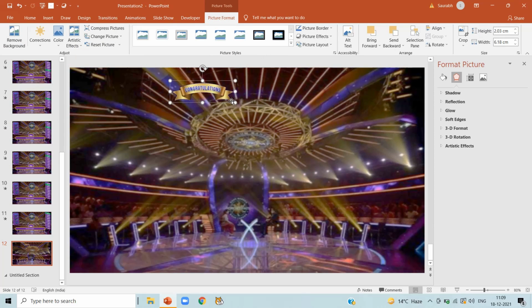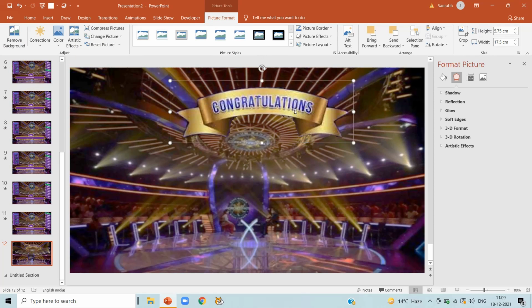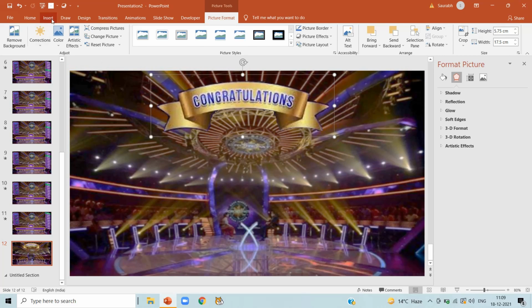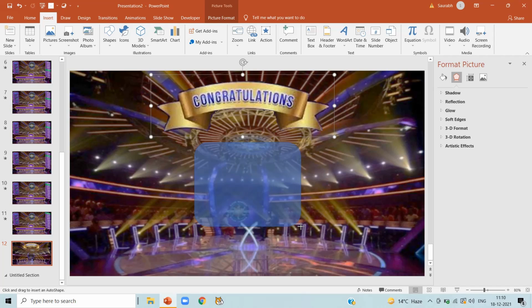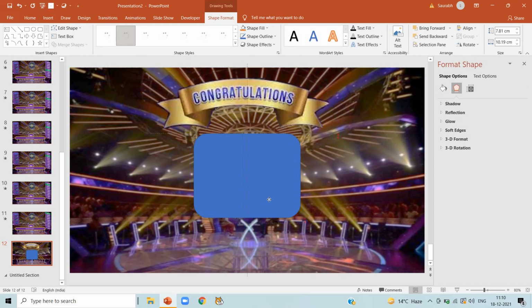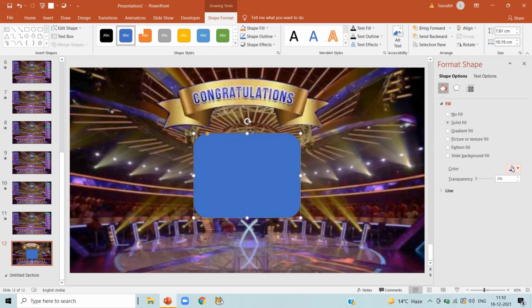I am going to insert an icon having congratulations written on that. Now insert shape and select a rounded rectangle shape. In the format shape, change its color to purple.